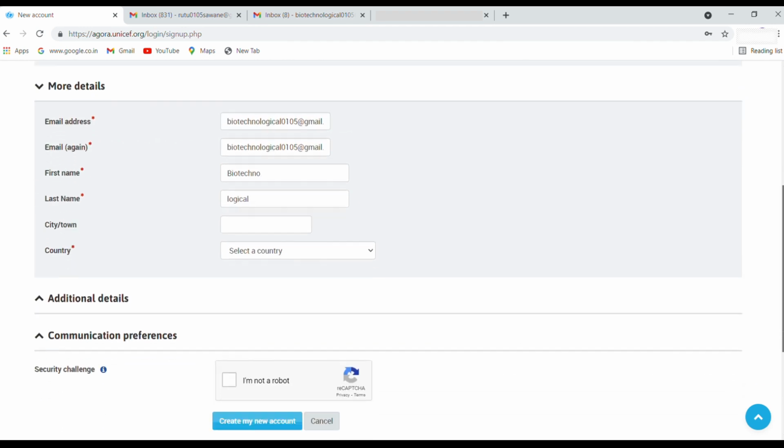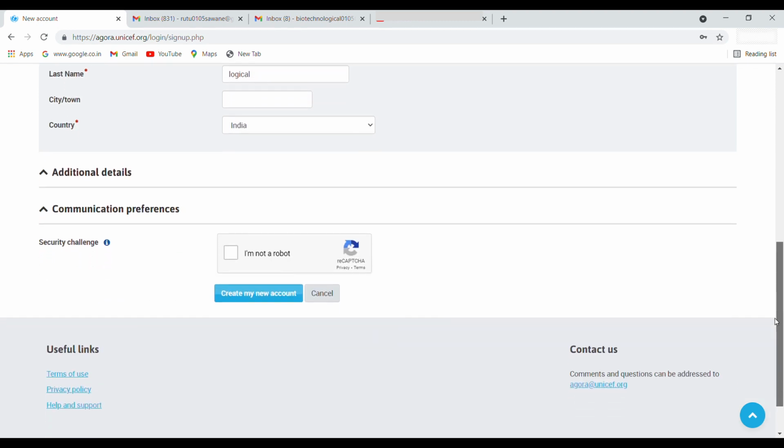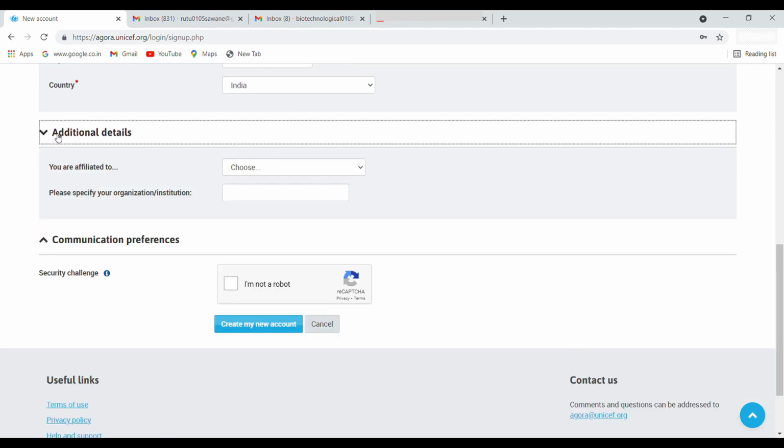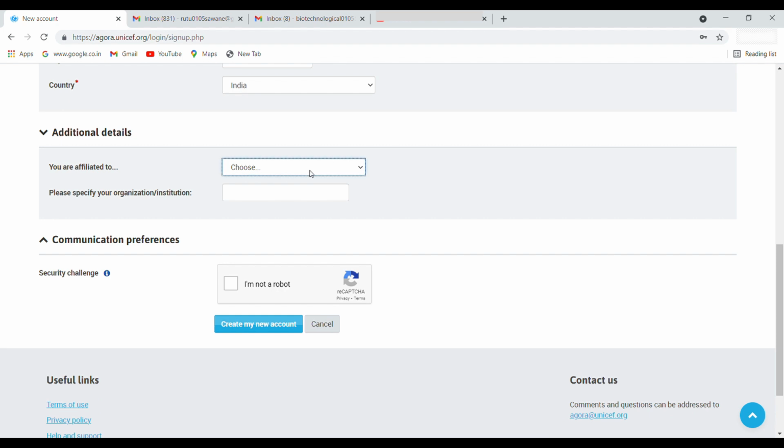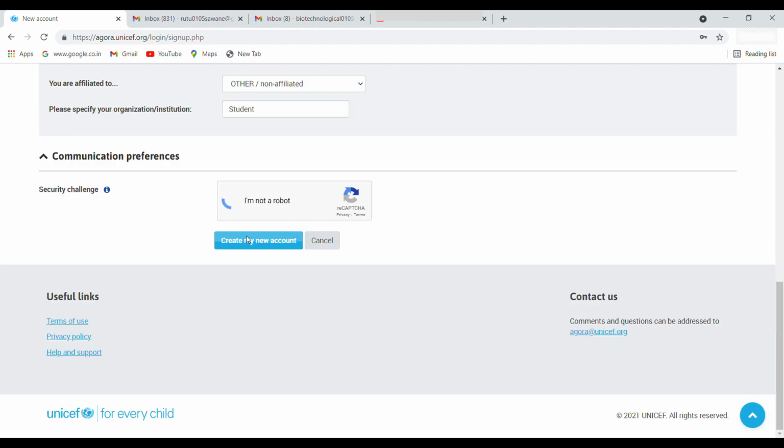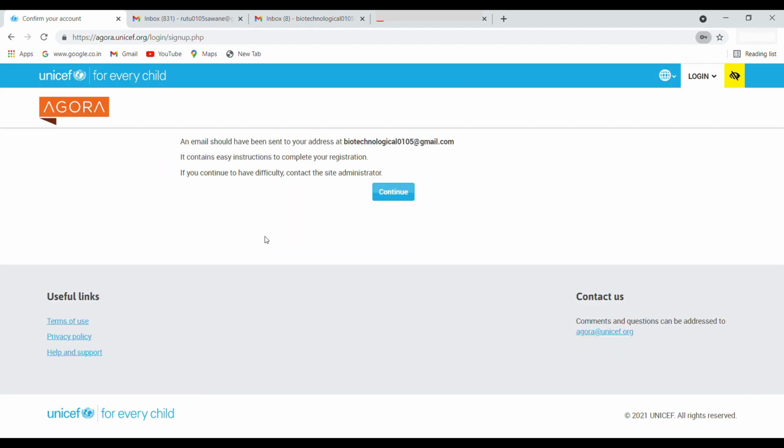In these additional details, you have to write if you're connected with any NGO or something. If you're not, then just click on non-affiliated or other. Next you have to specify your organization name. If you're connected with any organization, just write the name of that NGO, or if you're not connected, just write it as a student. Next, you have to clear this captcha by clicking on I am not a robot, and click on create my new account. You can see that the account has been created and they are asking to confirm your email address.